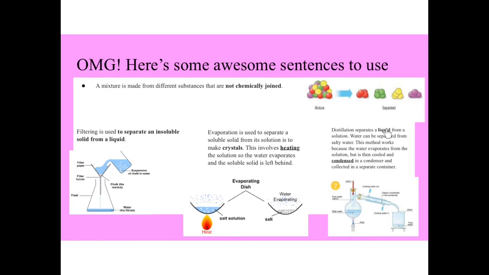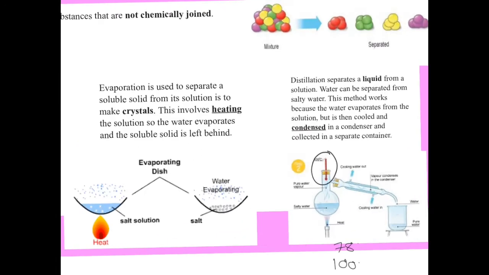Distillation is when you separate liquids in solution, so two different liquids mixed together. It can also be used to separate salty water, which is obviously not two liquids, that's a solid dissolved in a liquid. The method works because the water evaporates from the solution, but then it is cooled. So what we do, you can use it to separate ink, or you could use it to separate ethanol and water. Okay, ethanol has a boiling point of 78. Water is 100. So what you do is you boil it to 78. That's why you've got the thermometer.